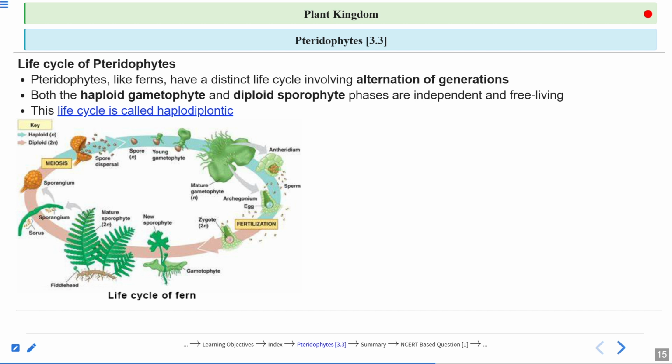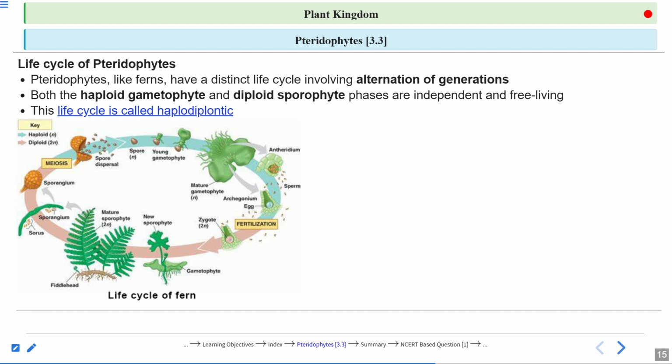Then what will you say about the bryophytes? In bryophytes, the main plant is the gametophyte, that is haploid. And that is why that type of life cycle is called haplontic. Yes, we have read about this in the case of metagenesis, polyp and medusa.